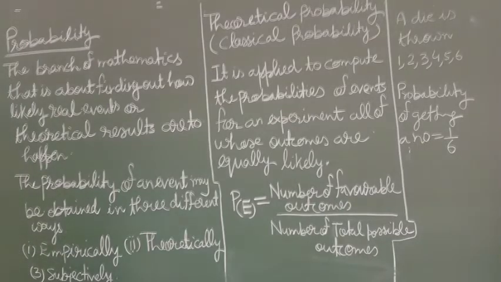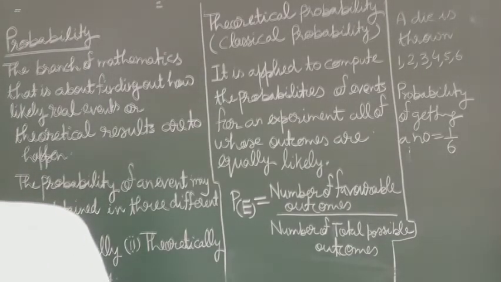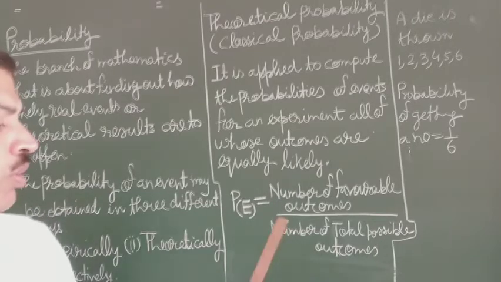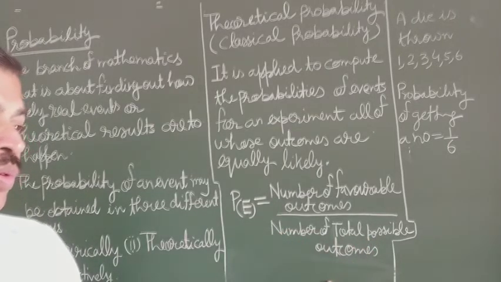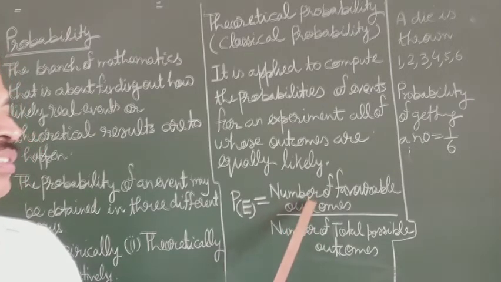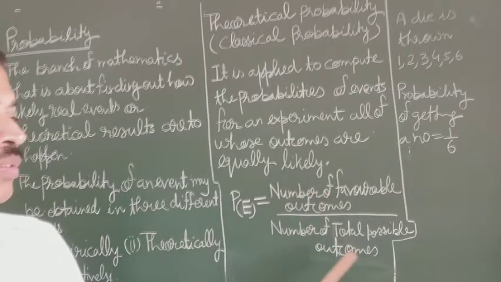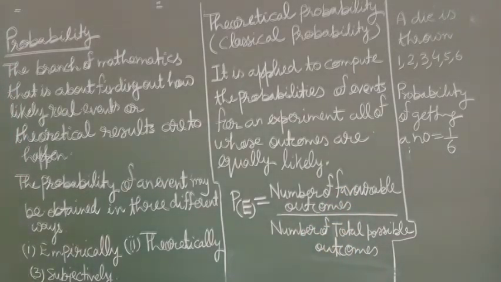Similarly students, if we toss an unbiased coin, then we can get two outcomes, head or tail, correct? So the total possible outcomes will be 2. The probability of head is 1 upon 2, and the probability of tail is also 1 upon 2, because there are two equally likely outcomes.